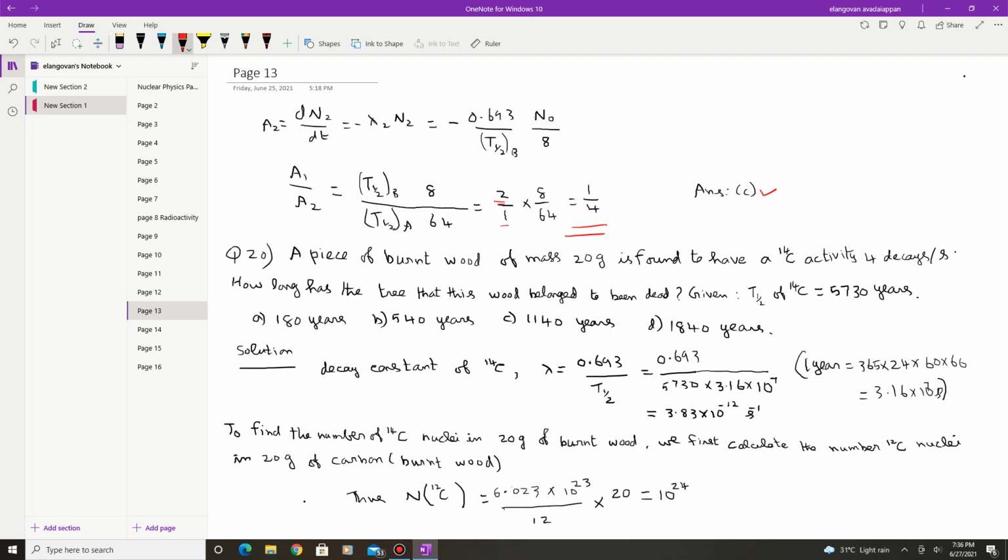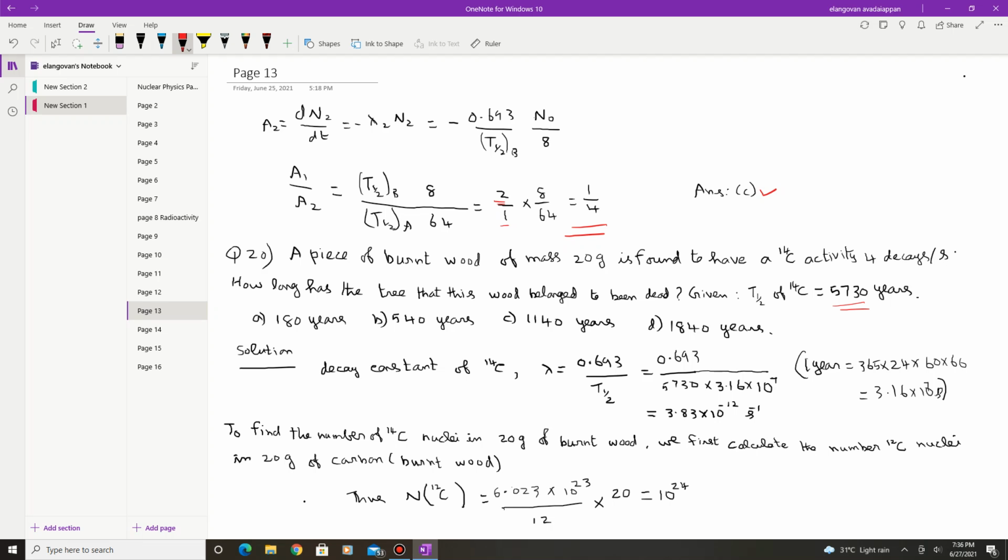The next question is: a piece of burnt wood of mass 20 grams is found to have a C14 activity of 4 decays per second. How long has the tree that this wood belonged to been dead? Given the half-life period for C14 is 5730 years. So the half-life is given, and there are 4 options given here.